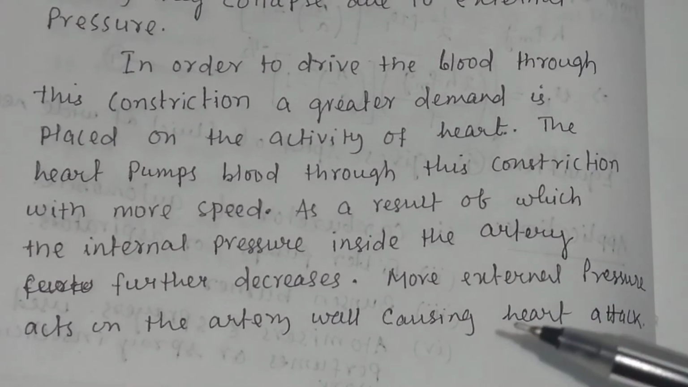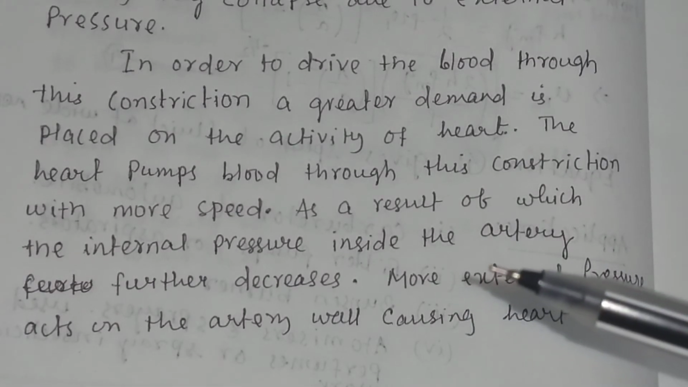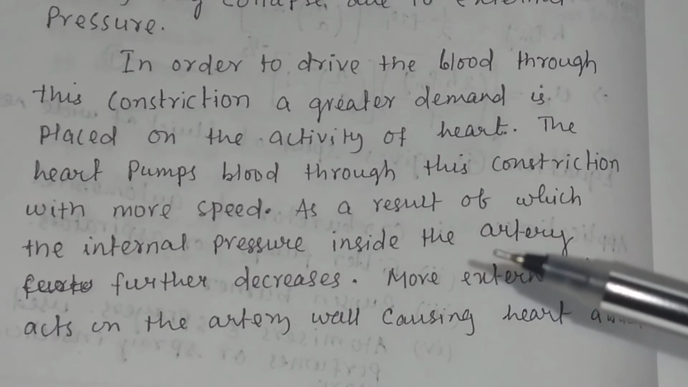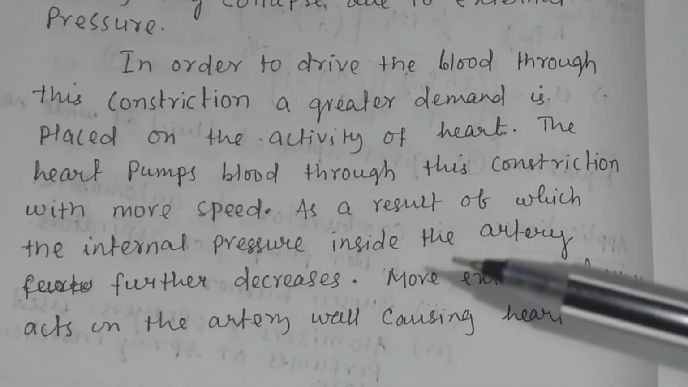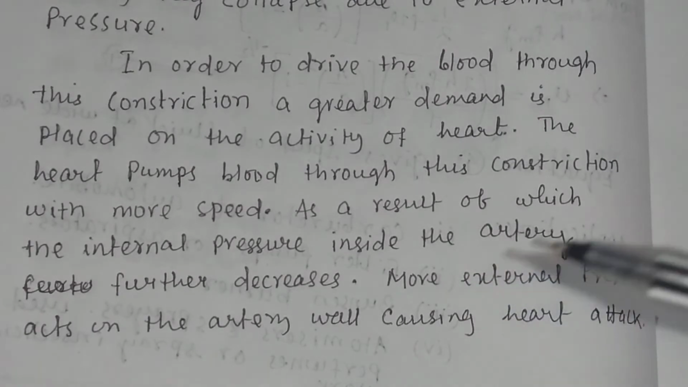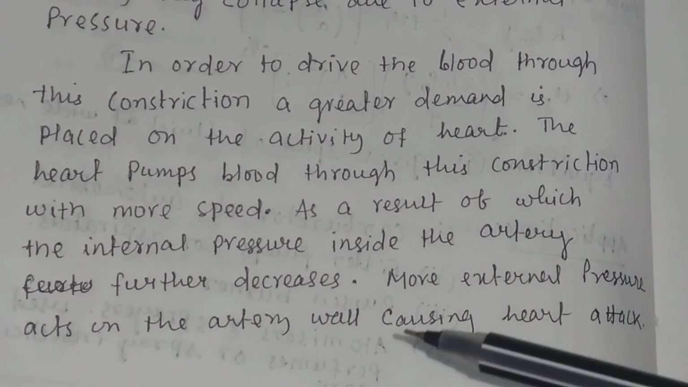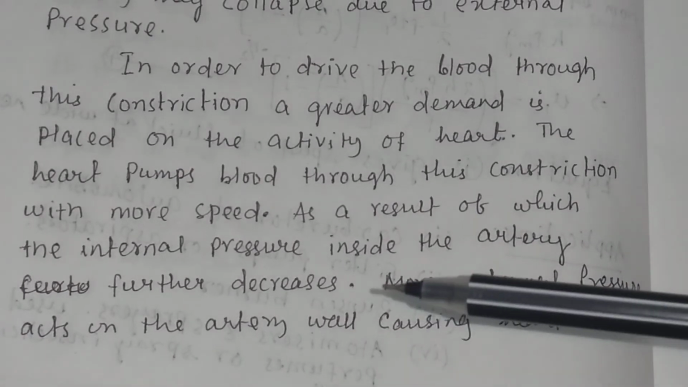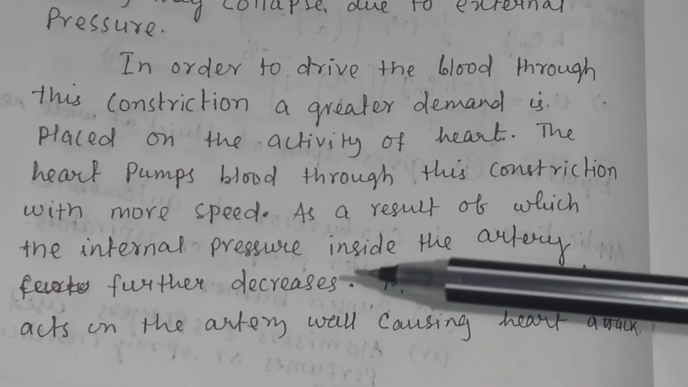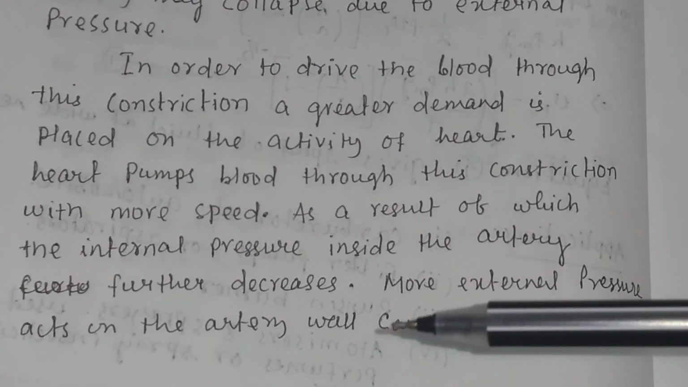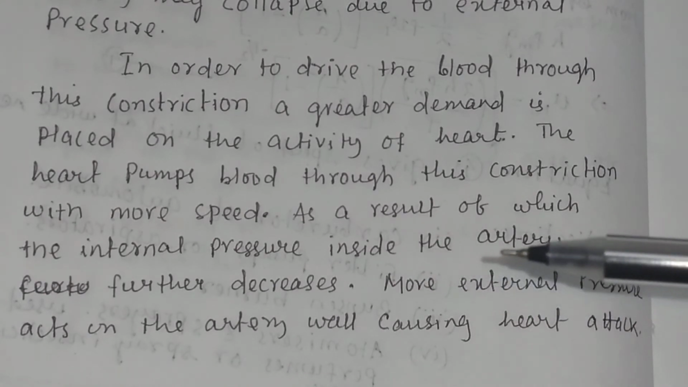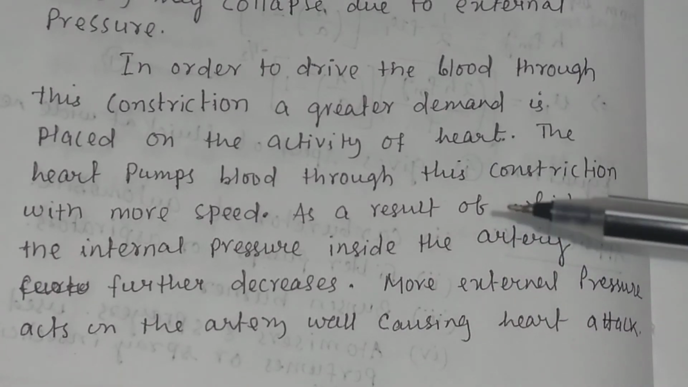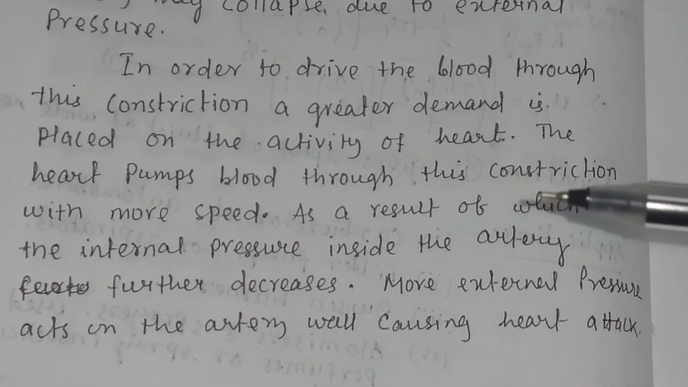So this is one reason of the heart attack, due to the flow of blood, that means the increase of velocity of the blood at the constriction where you have plaque. So in the plaque region, since the velocity of the blood increases, the pressure decreases, and the decrease in pressure helps the artery to collapse, causing heart attack.